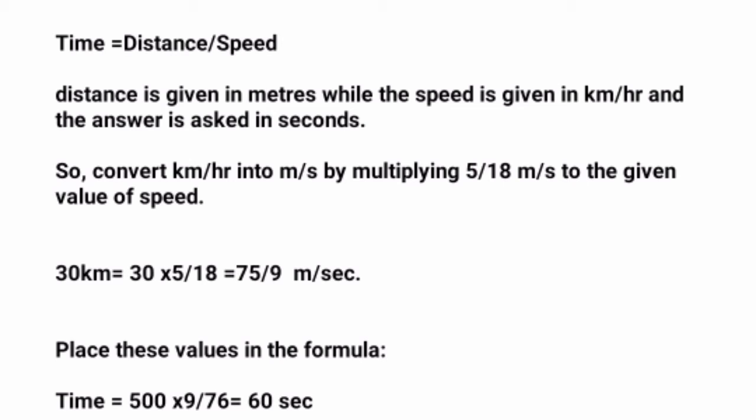So now placing these values in the formula, we get time is equal to distance, which is 500 meters, into speed. We have found the speed as 75 by 9, so 500 into 9 by 75 is equal to 60 seconds.